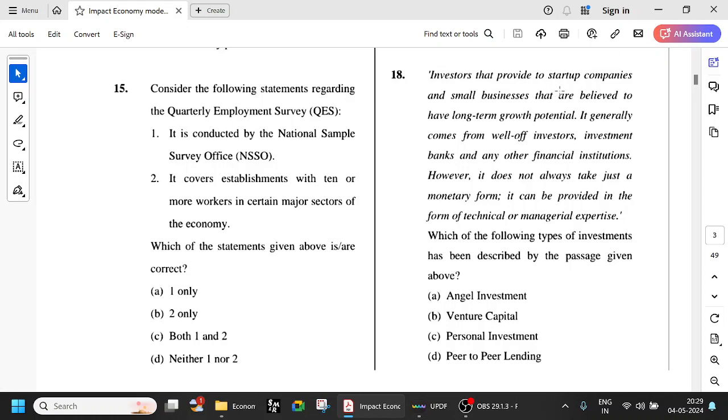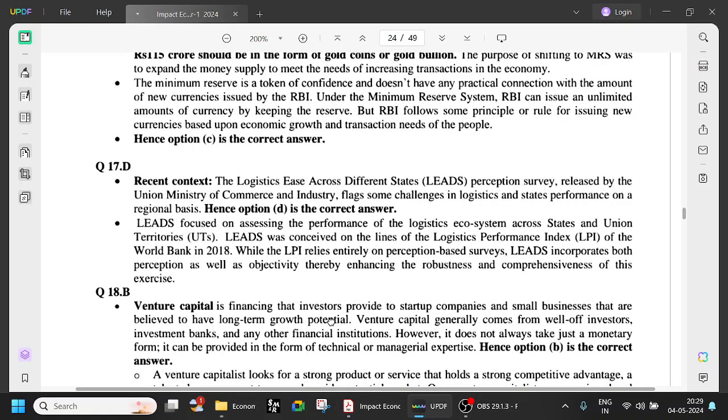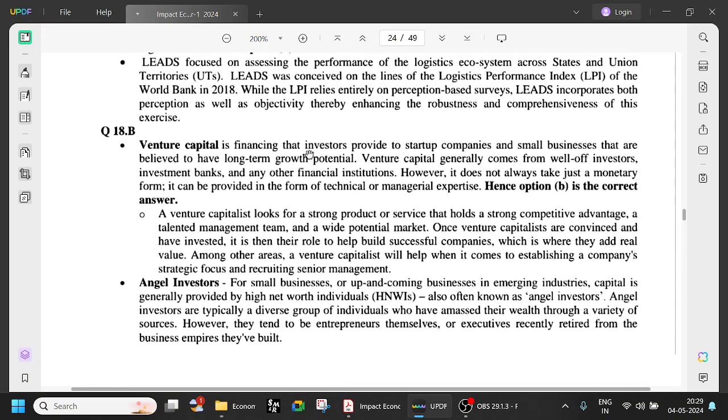So investors provide financing to startup companies and small businesses that are believed to have long-term growth potential. It generally comes from well-off investors, investment banks and other financial institutions. However, it does not always take just a monetary form. It can be provided in the form of technical or managerial expertise. So that would be, I think, angel or venture capital. Okay, so let us see venture capital.